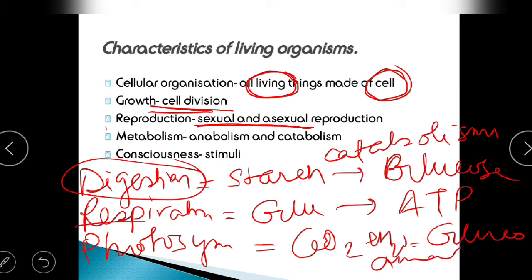Now, let's come to respiration. In respiration, there is a breakdown of food to produce energy. The energy is in the form of ATP, that is the energy currency. When it is breakdown, obviously it is known as catabolism. But when it is breaking down into smaller particles, there is a series of reactions. In between this series of reactions, some intermediate products are formed.